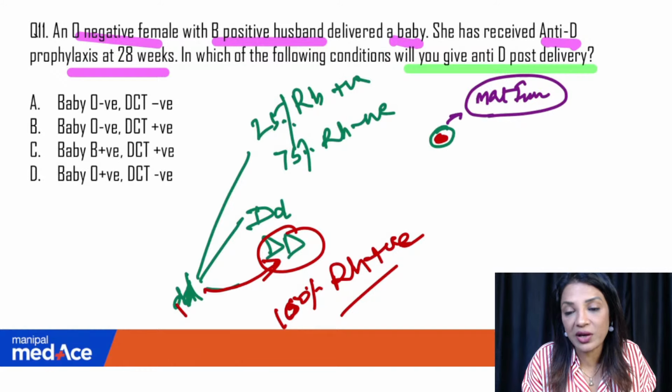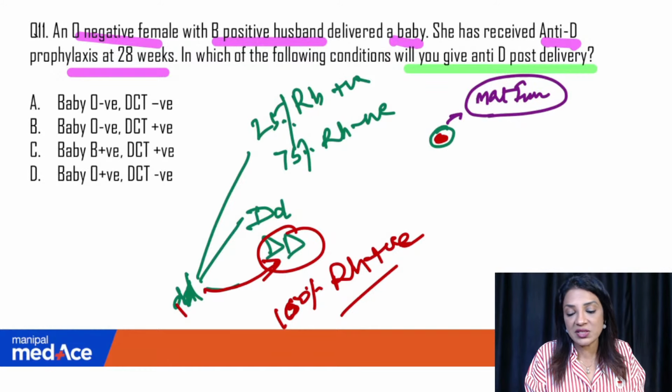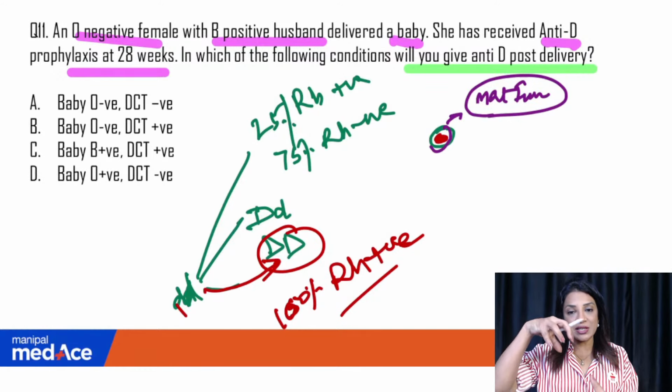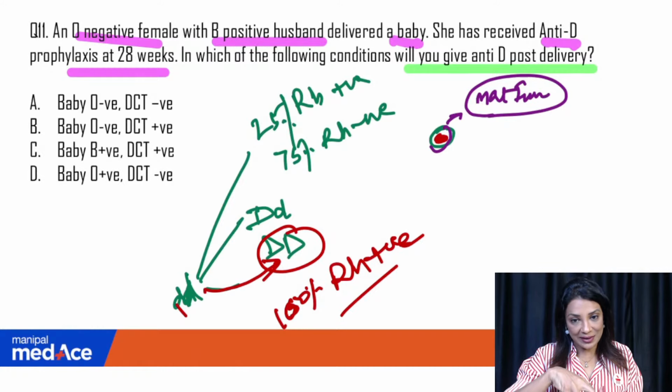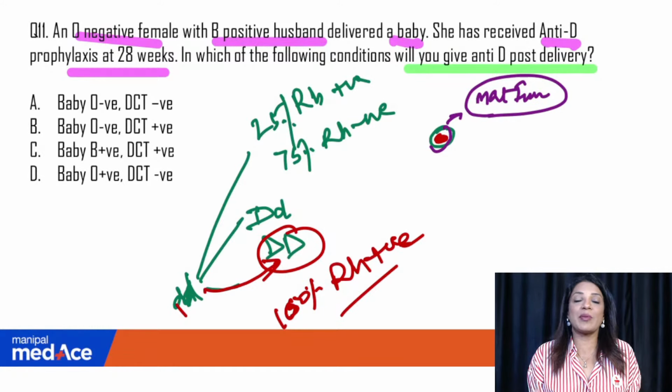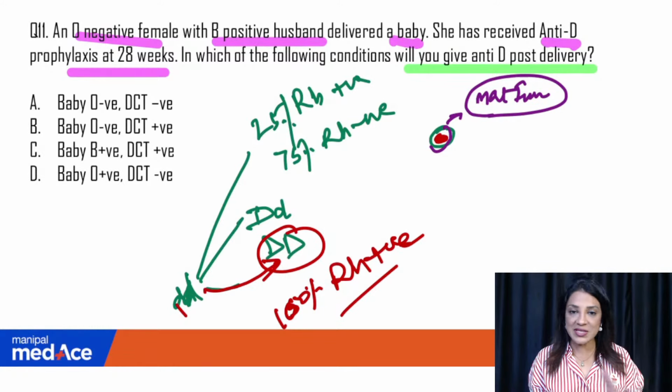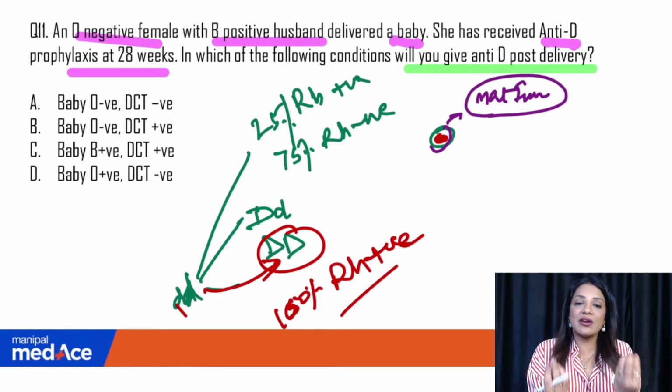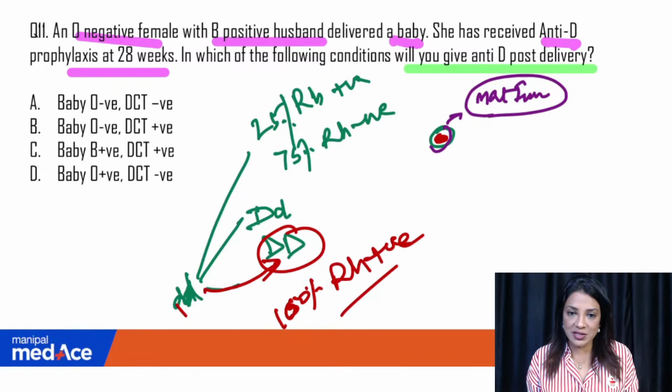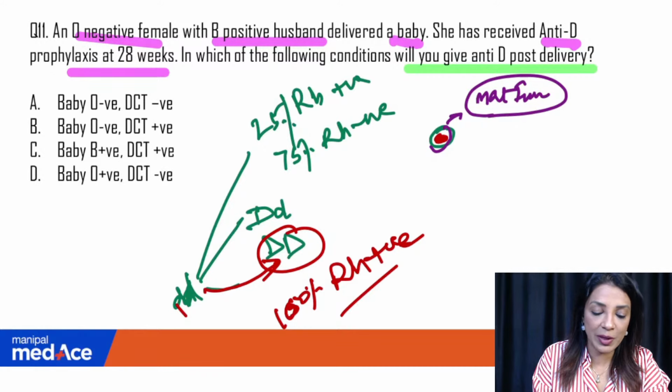It is not able to recognize this antigen because this is a coating antibody. So anti-D is basically going to coat. So when will you give this anti-D? You will give this anti-D only if the baby is Rh positive. If the baby is Rh negative, the blood of the baby which is entering the mother is also negative. So there is no antigen for the mother's immune system to get triggered. Okay. So the answer will be when the baby is positive.